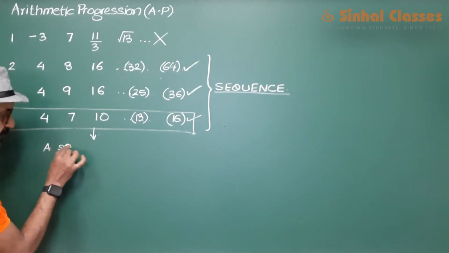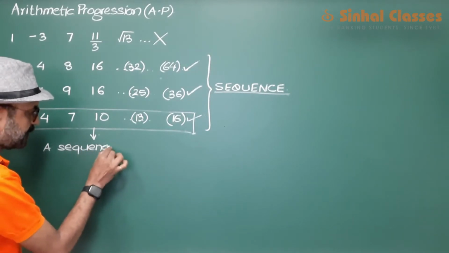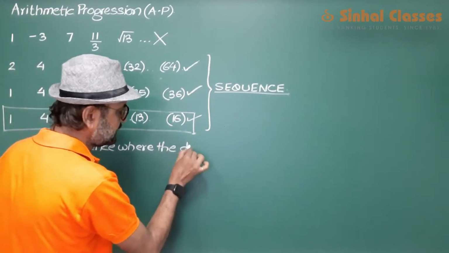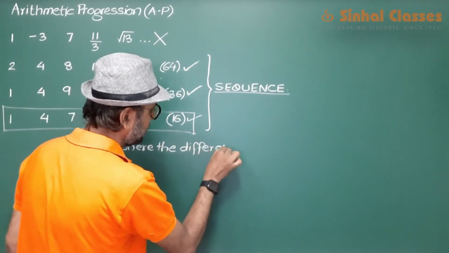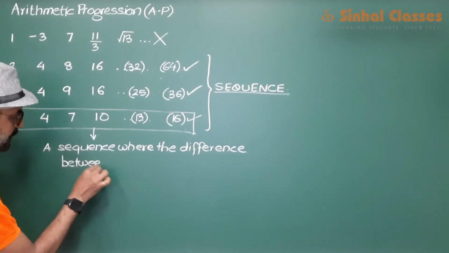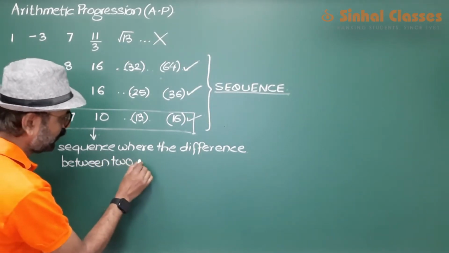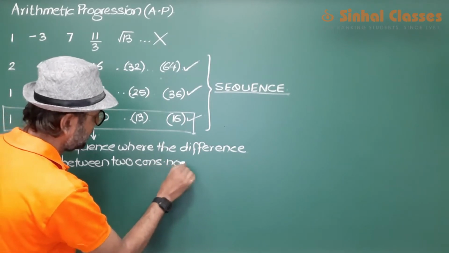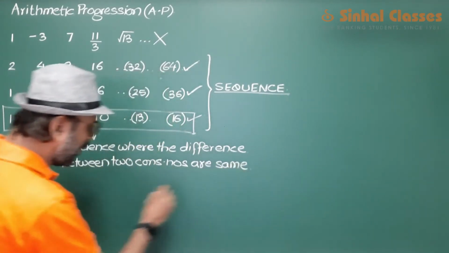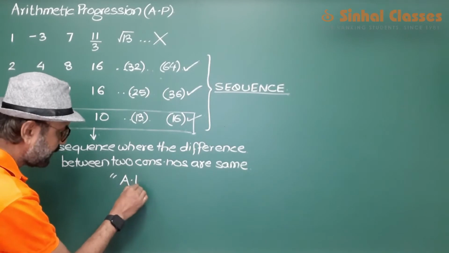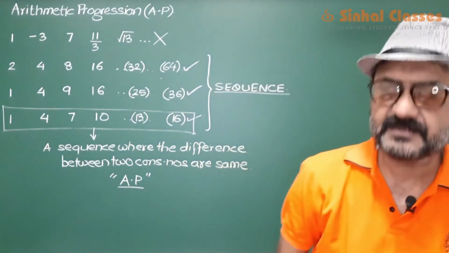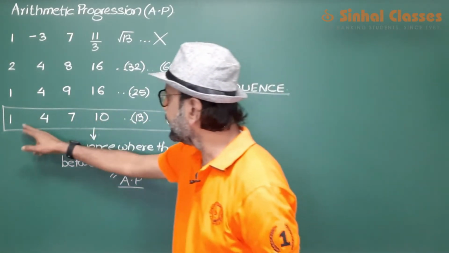a sequence where the difference between two consecutive numbers are same is called as an AP, is called as arithmetic progression। तो बच्चों ऐसी सीक्वेंस जिसमें दो नंबर्स के बीच का डिफरेंस हमेशा सेम होता